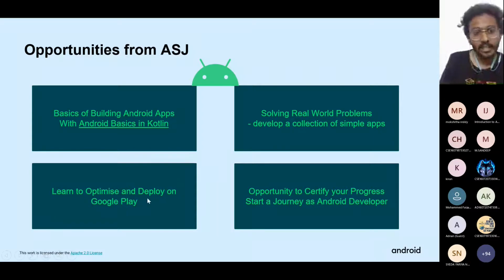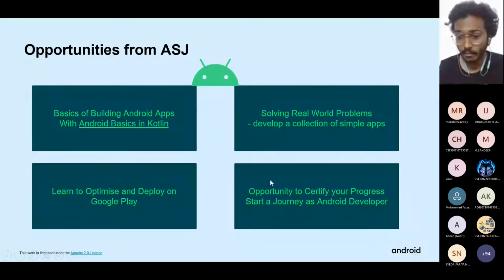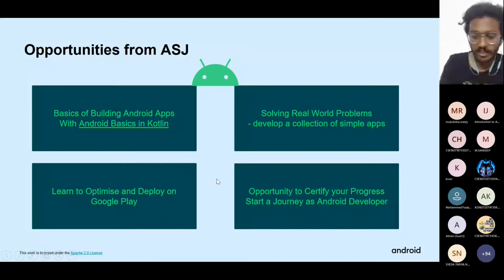After developing those apps, you need to deploy them somewhere, right, in order to let others download your apps. We use Google Play Store for Android applications, so we'll be teaching you how to deploy those on Google Play also. And finally, after you complete all the course sessions, you will get certified by Android Study Jams.